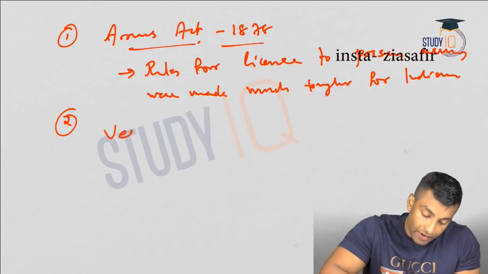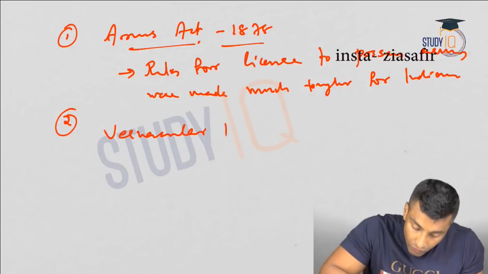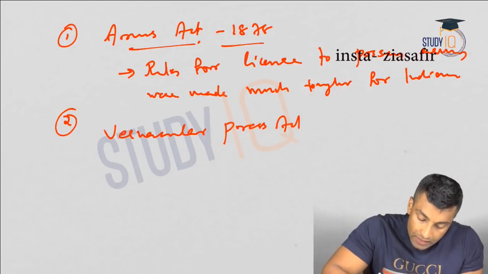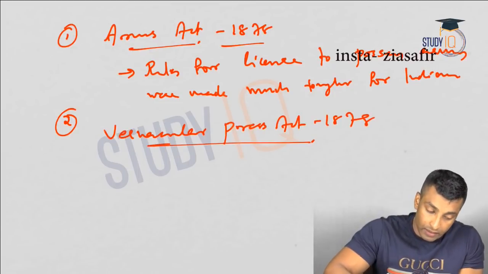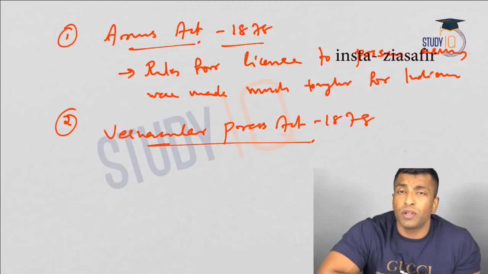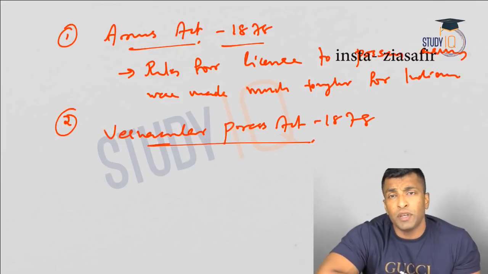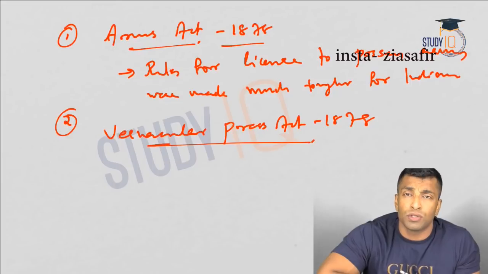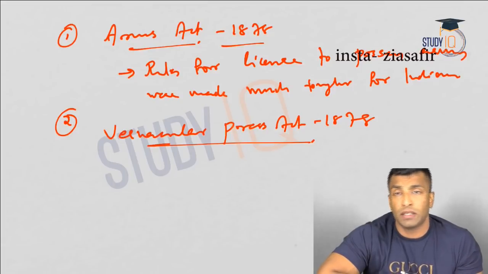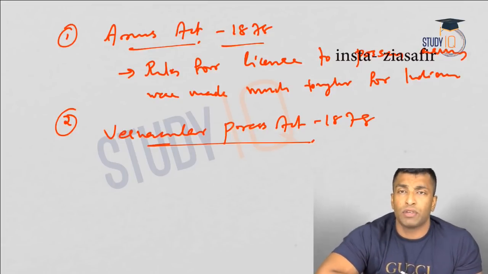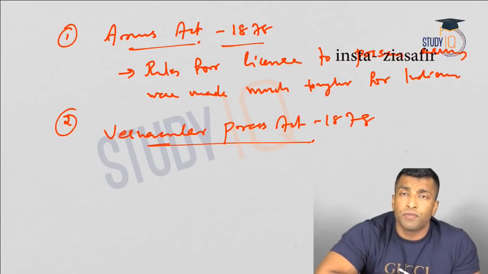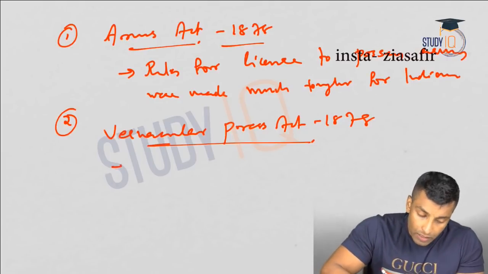Vernacular Press Act 1878. Okay, so what is this? It's all about a kind of censorship that was imposed on vernacular language newspapers. That means if vernacular language newspapers want to publish something, it has to pass through certain censors. Okay, so it has to be watched before. Only after that can you publish something in the vernacular language newspaper. But the same is not applicable in case of English language newspapers. And nationalists felt that it is again discriminatory, right? So let me write it down.